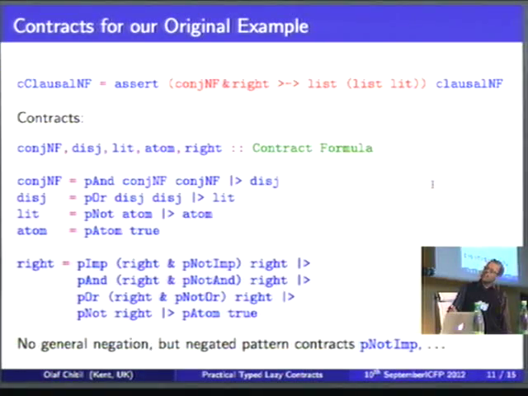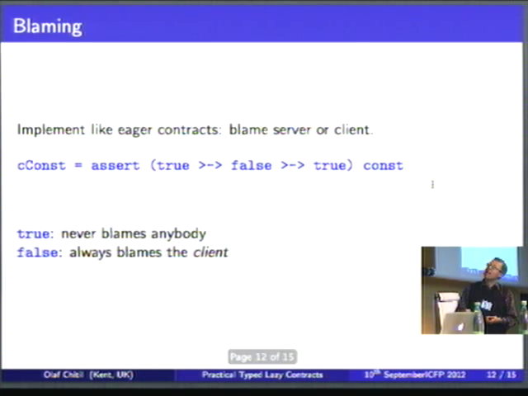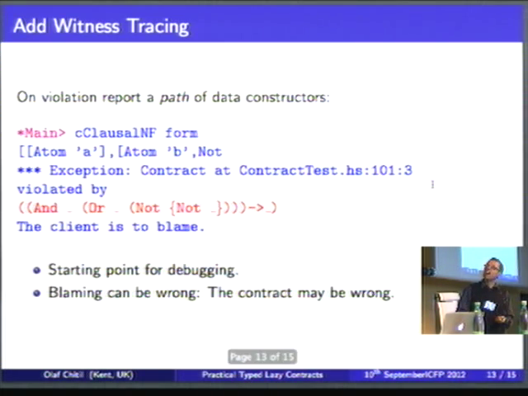Let's say the outer one is an implication. If the outer one is an implication, what we want is that the first argument should be right bracketed, but also the first argument should not have an implication at the top. And that is what this additional combinator expresses, that there's not an implication at the top. So you don't have general negation, but you can check that there's not a certain data constructor at the top. Blaming is actually the same as for eager languages, and hence I won't say anything about it. It was trivial to add to it all.